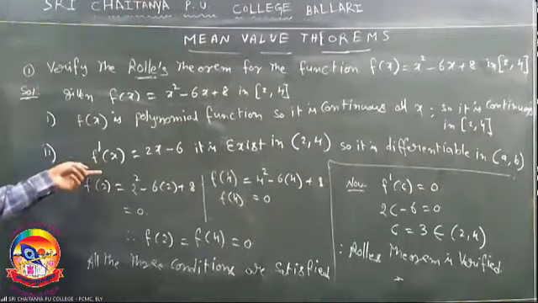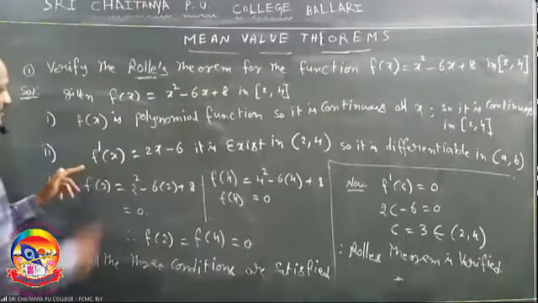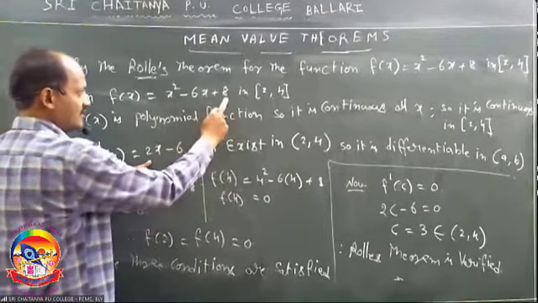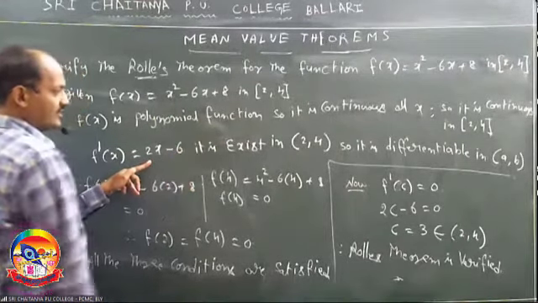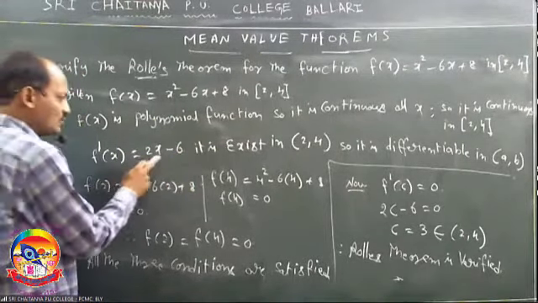Second one, differentiable. The given function f of x is x square minus 6x plus 8. Its derivative: derivative of x square is 2x, derivative of 6x is 6, derivative of the constant 8 is 0. This 2x minus 6 exists in the interval 2 comma 4. Exists means finite value. So it is also differentiable in the open interval a comma b.